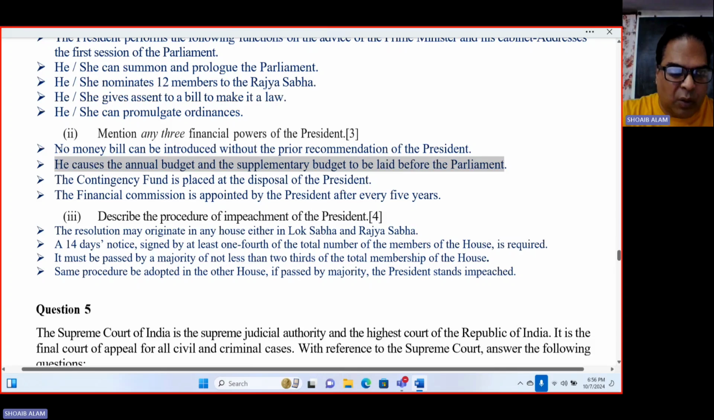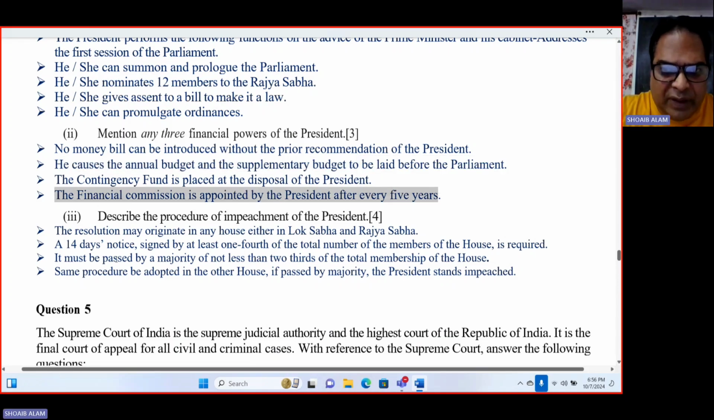You can go with the first one, no money bill can be introduced without the prior recommendation of the president. Then the second one, he causes the annual budget and supplementary budget to be laid before the parliament. And the last one, the finance commission is appointed by the president every 5 years.